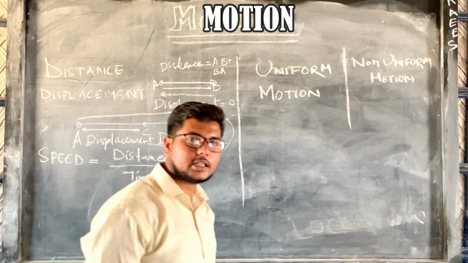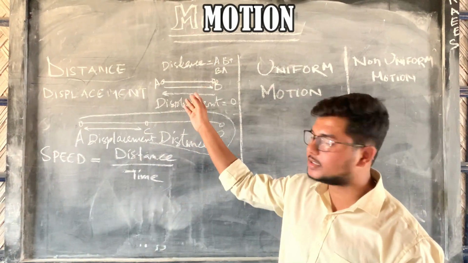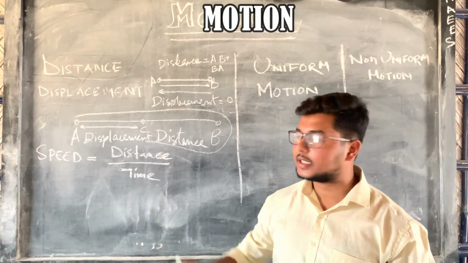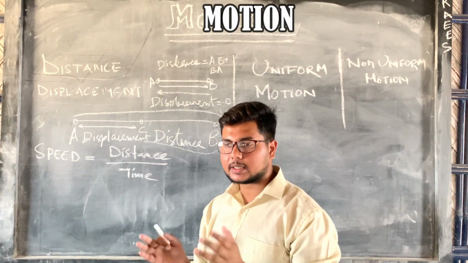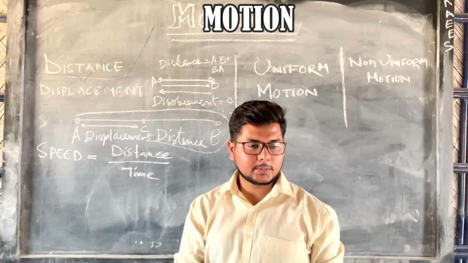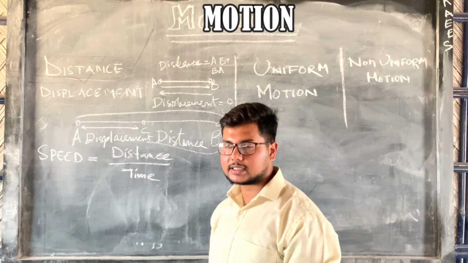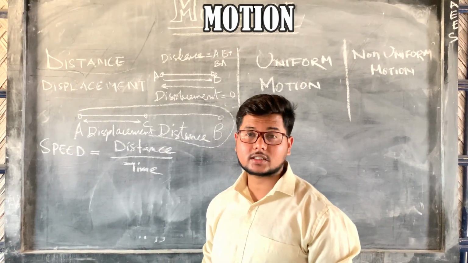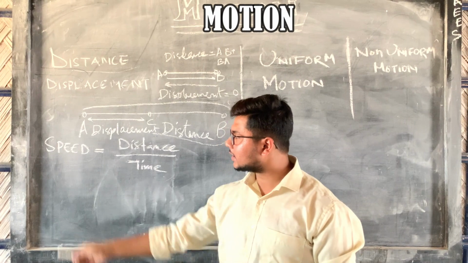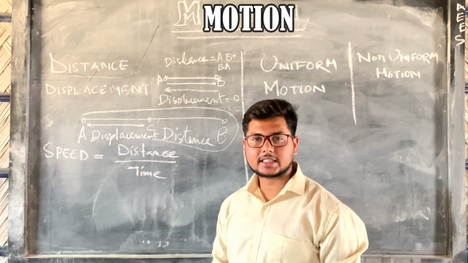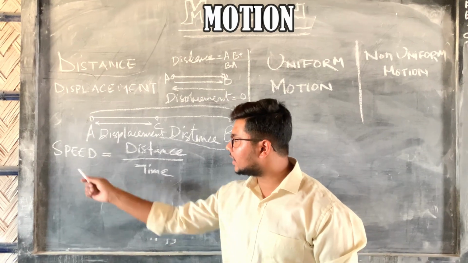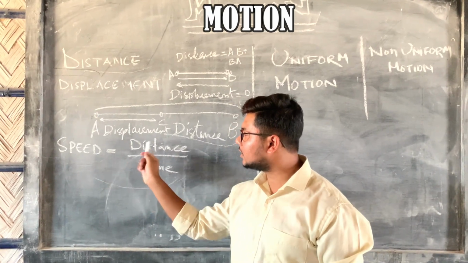So why am I describing distance and displacement? Distance is a measurement from a starting point to an ending point, and that distance is required for the calculation of speed. For the calculation of speed, we need two quantities: one is distance, another is time. So that is the formula of speed: speed is equal to distance by time.